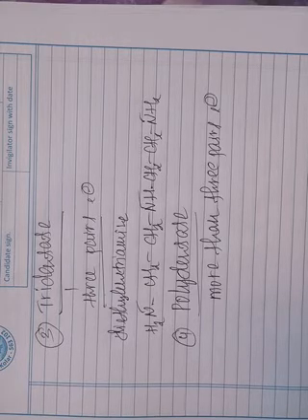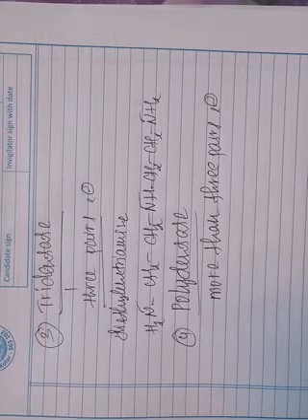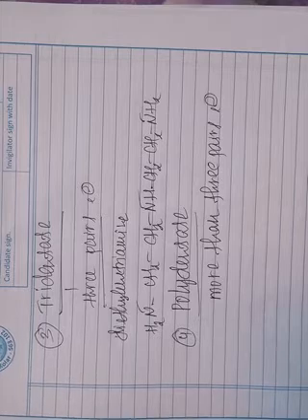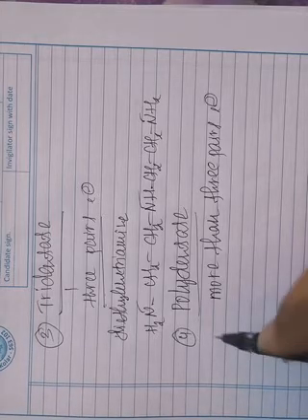Therefore these polydentate ligands contain more than 3 donor atoms or more than 3 ligating atoms.